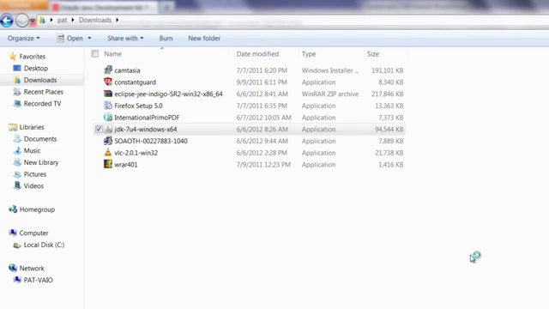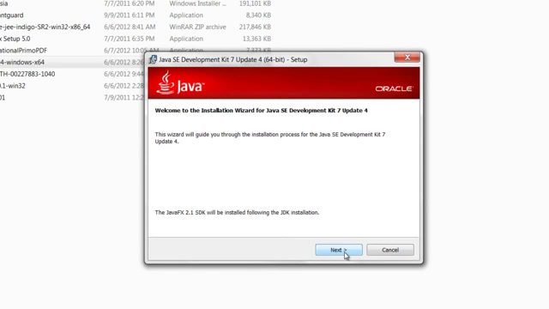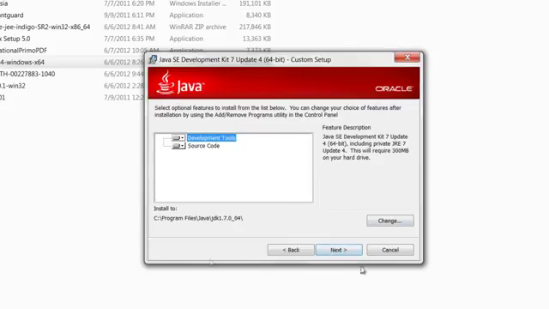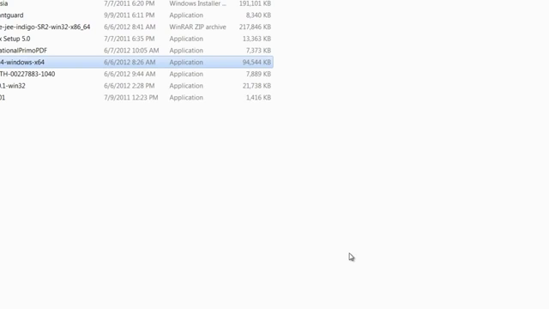Now after saving your file, double click on the file and open it. This is likely to take some time. The wizard is pretty simple and straightforward. You can just click next, go through everything. It will install it in Program Files, Java JDK 1.7. If you want to change it, you can, but I suggest you leave it as it is. Click next. So here you can see that the development kit has been successfully installed.